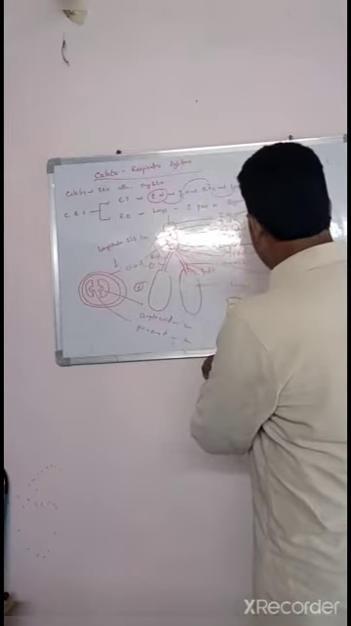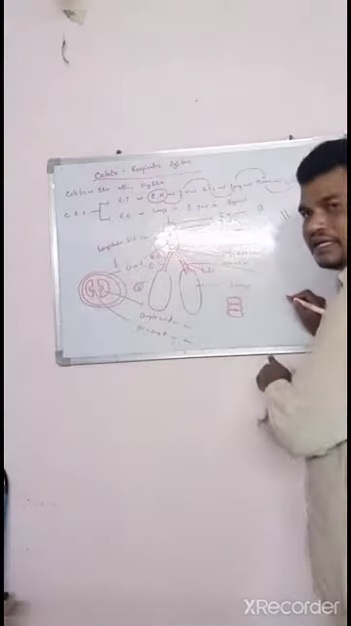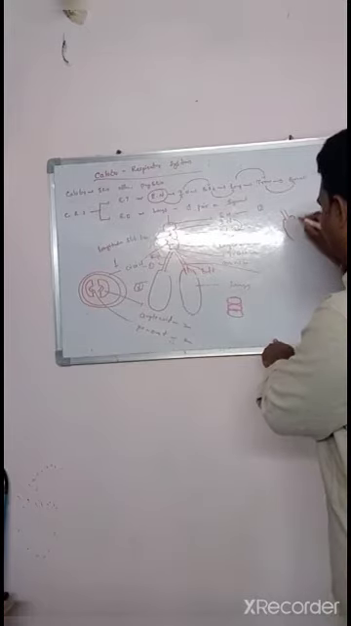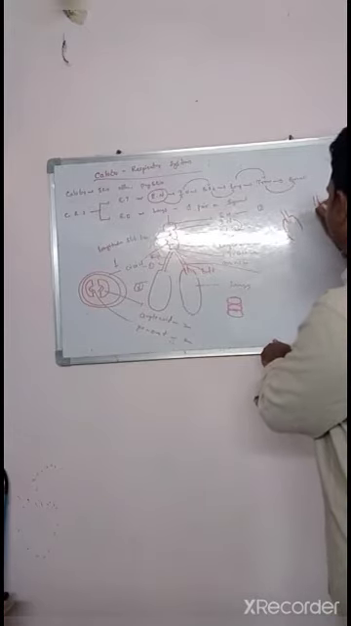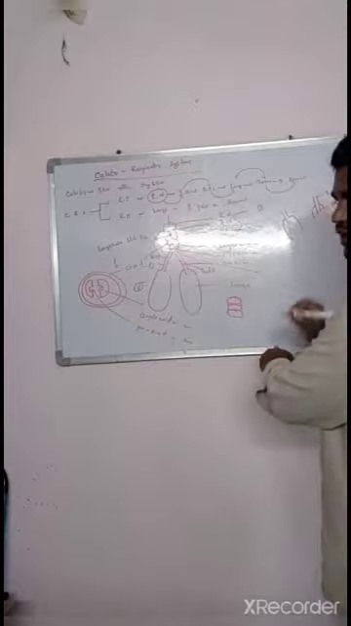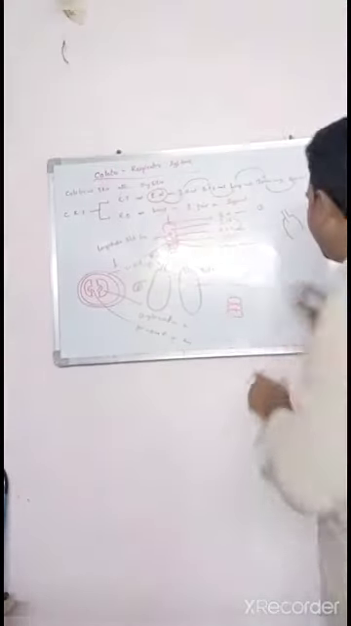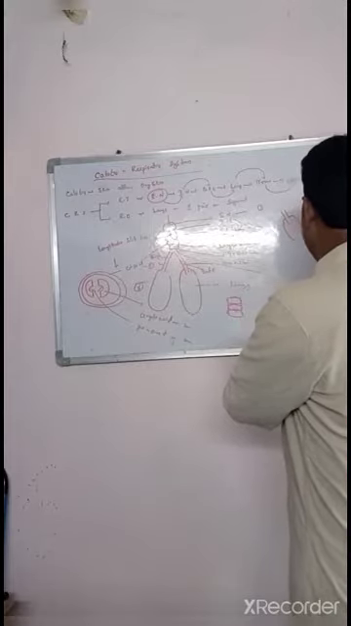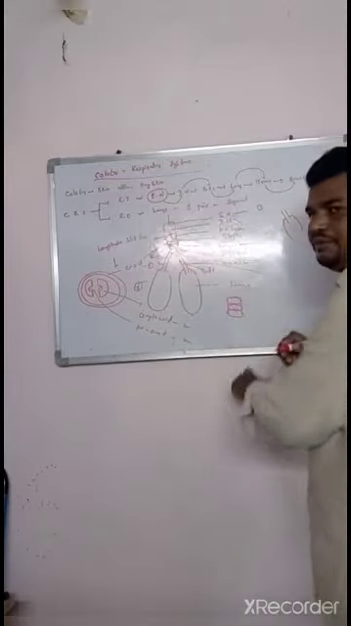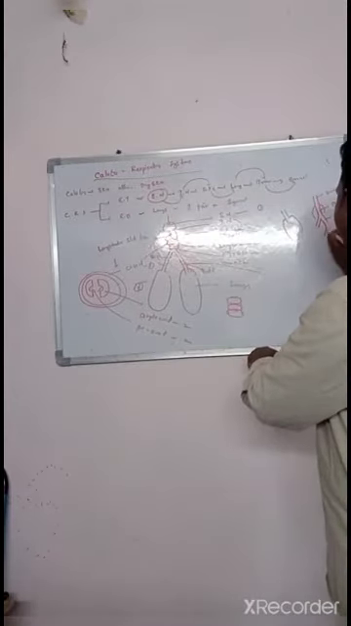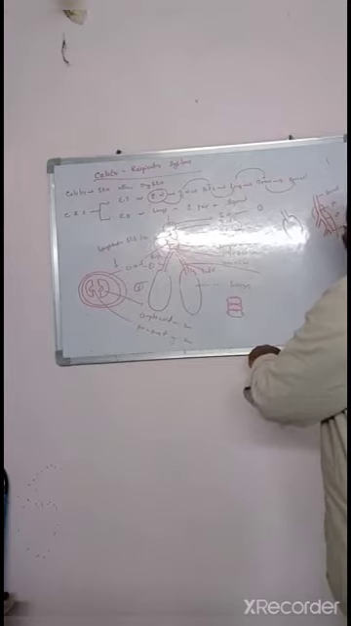The bronchi, on entering into the lungs, bifurcate into various names. This is the first one: the one entering into the lungs is called the primary bronchi. The primary bronchi again divides into two, that is the secondary bronchi. The secondary bronchi again divides into a third one, the tertiary bronchi.